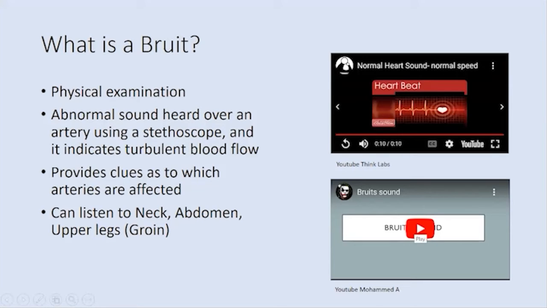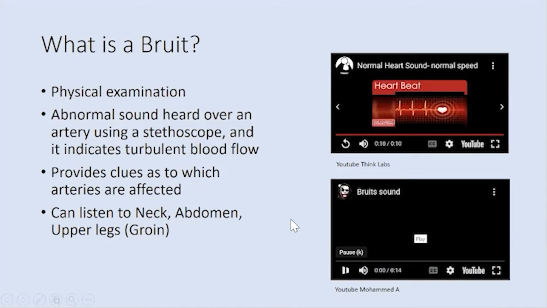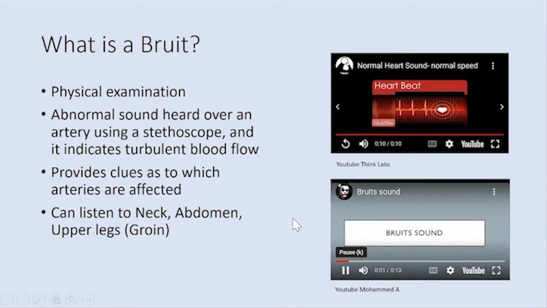And then here, this is the sound of a bruit, which is that sound of the blood flow going through that stenotic region.